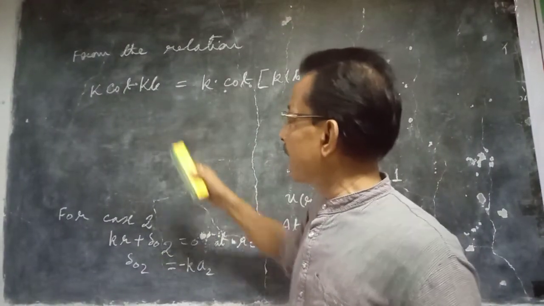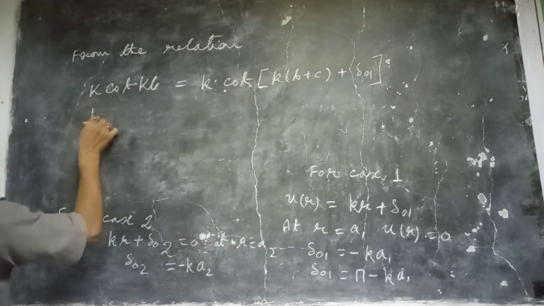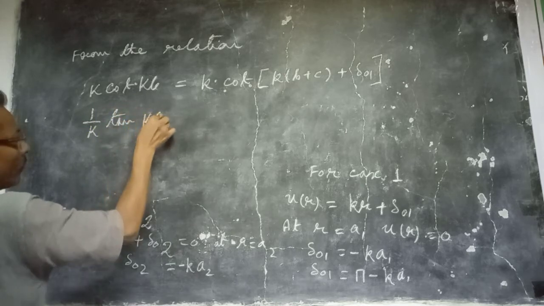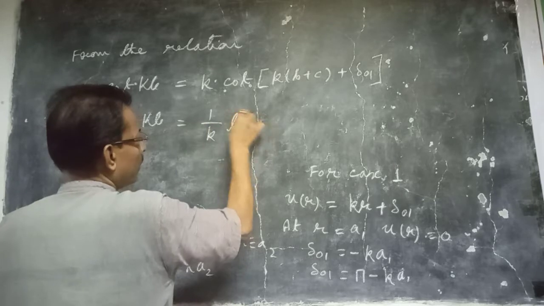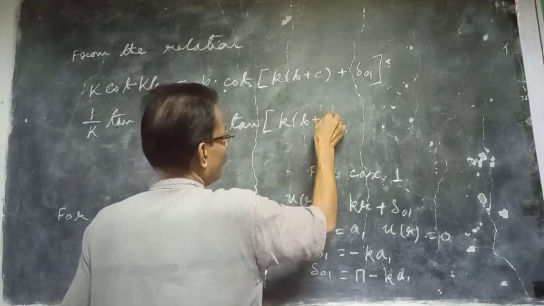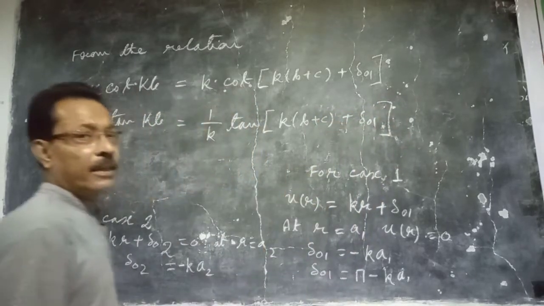We derived it earlier. Now we can write it that 1 by k tan kb is equal to 1 by k tan (k(b plus c) plus delta 0 1).